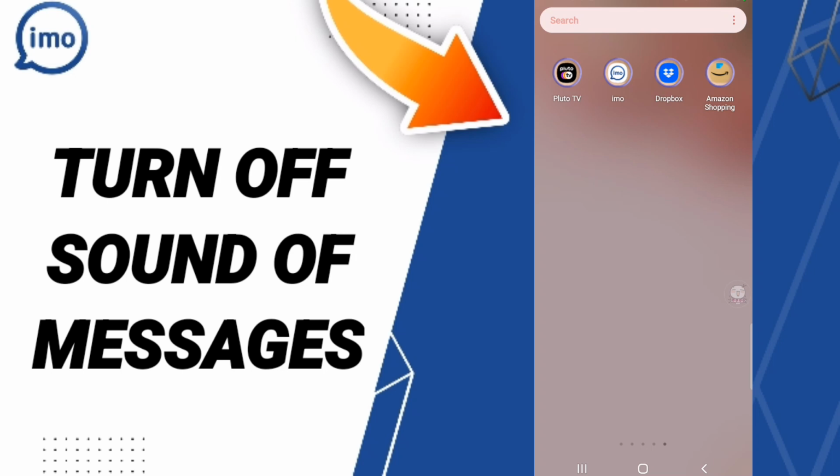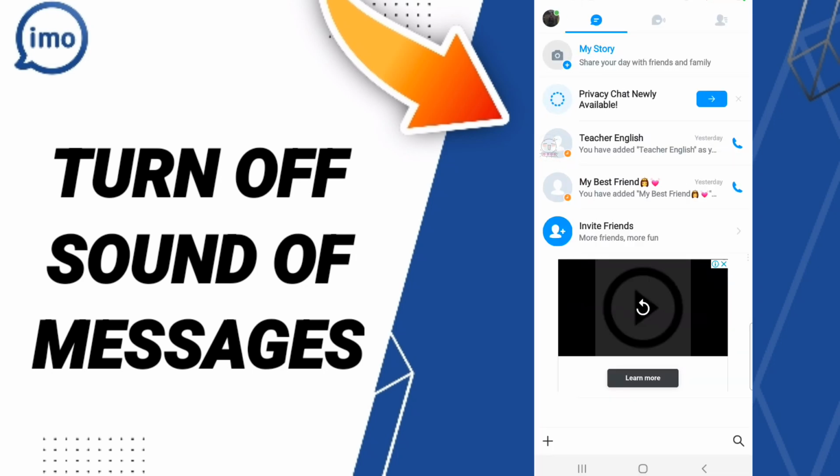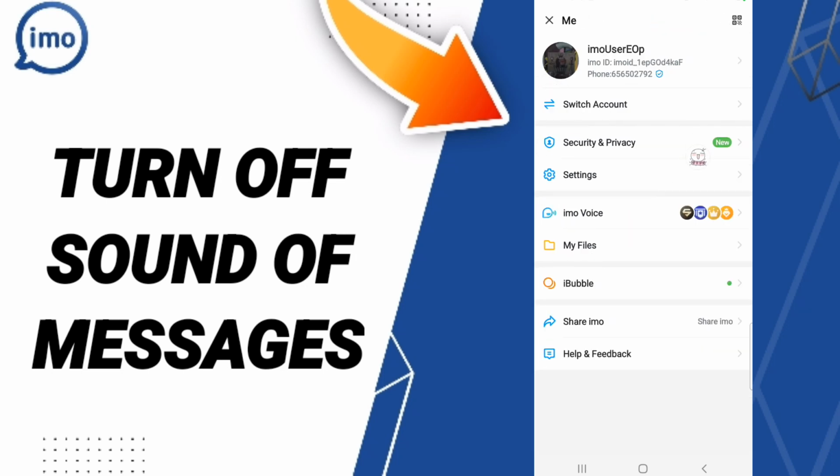To know how to turn off sound of messages on the application of Emo, you should just go to the app of Emo as you see and you click. After that, in this page, you will enter through this window of profile and you will click here. Then in this list, you will enter to settings.